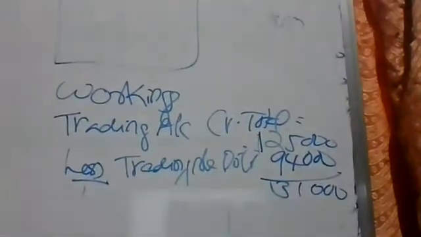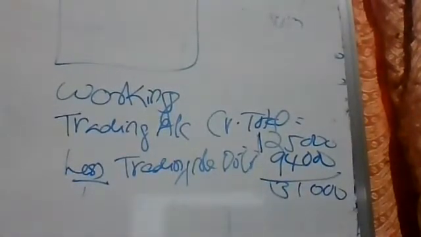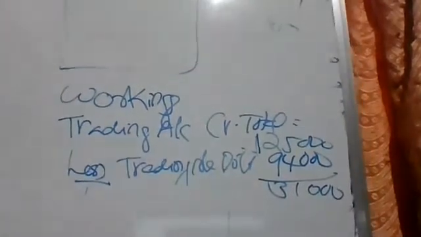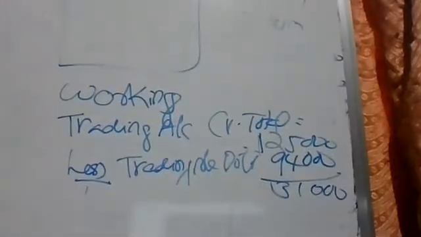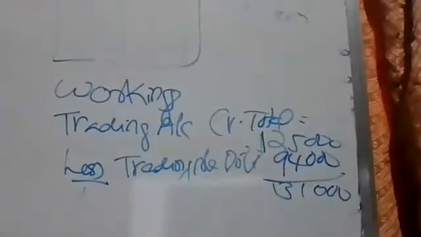Why? Because there are several other expenses, indirect expenses. After deducting those expenses only, we can say it is a correct profit. We will call it net profit. Now it's a first level profit. Before that, if there are indirect incomes, we have to add them. So it is not the correct profit.